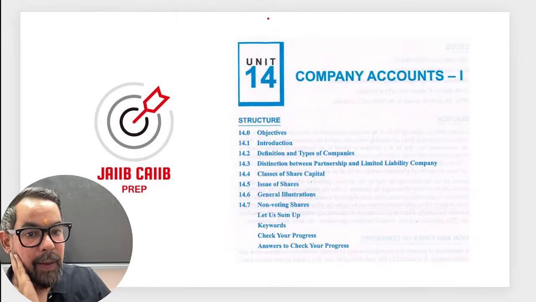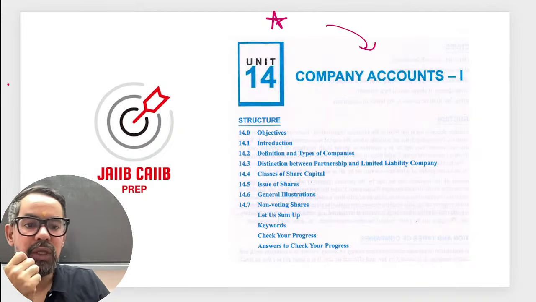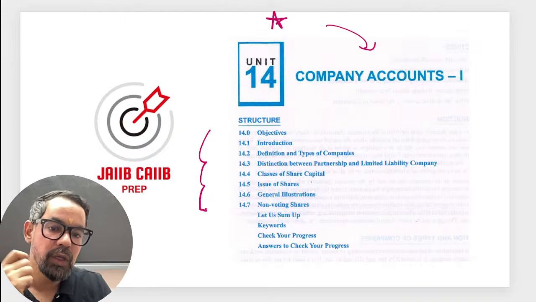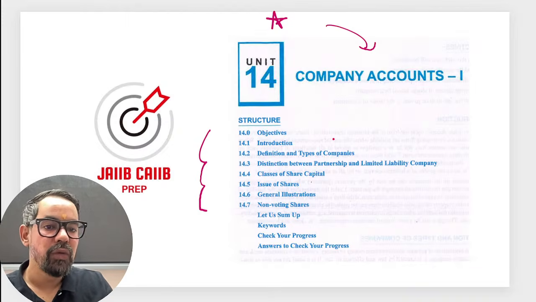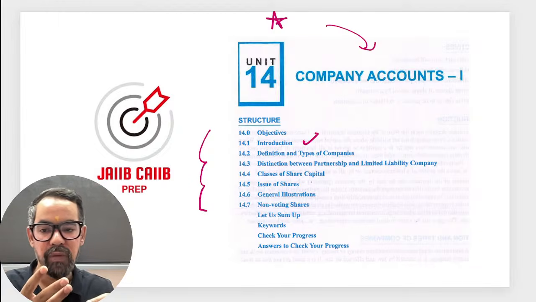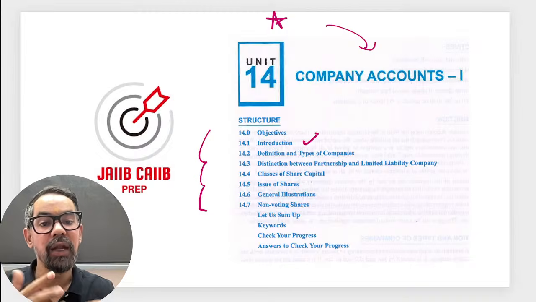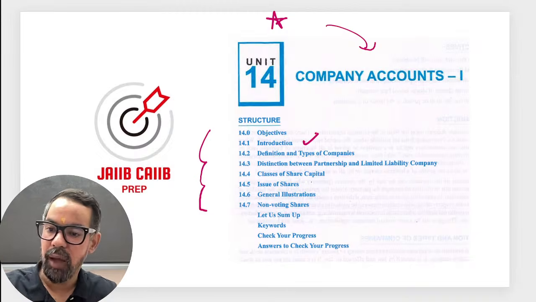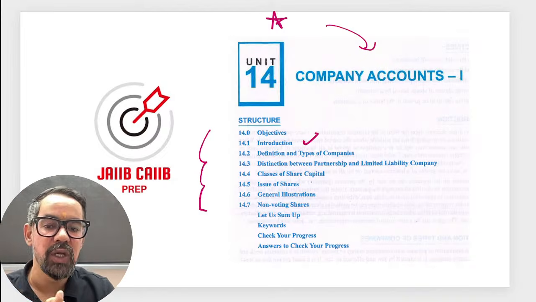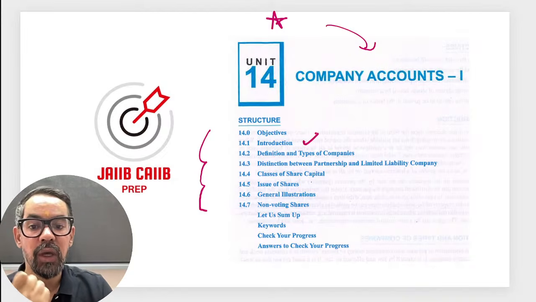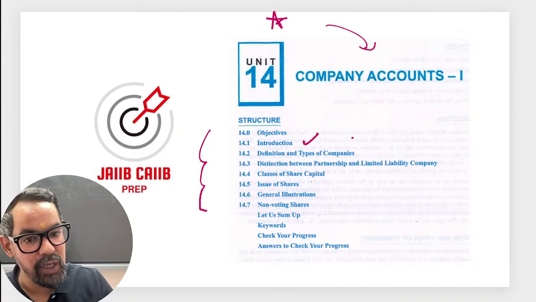Company account, the another one when it comes to company account. So this is something which is full of theory. We have many things like type of company. So first of all, in the introduction we have the features of a joint stock company. There are 10 features which are given in your curriculum, like incorporated association, artificial person, perpetual succession, limited liability and all. So one question around that you can expect.